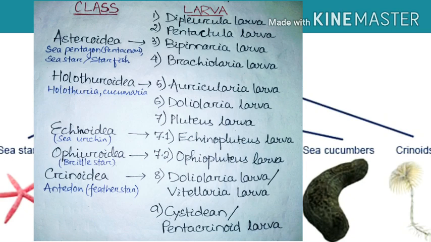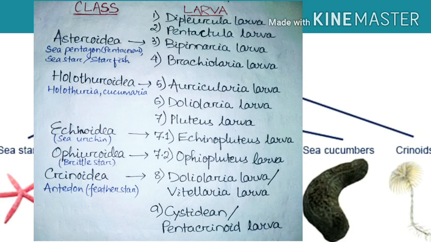After this, pluteus larva. This pluteus larva is the modified form of doliolaria larva. It is of two types. One is echinopluteus larva. If the larva is found in class Echinoidea, then it is called echinopluteus larva, that is found in sea urchin. Then if the larva is found in class Ophiuroidea, then that pluteus larva is called ophiopluteus larva.